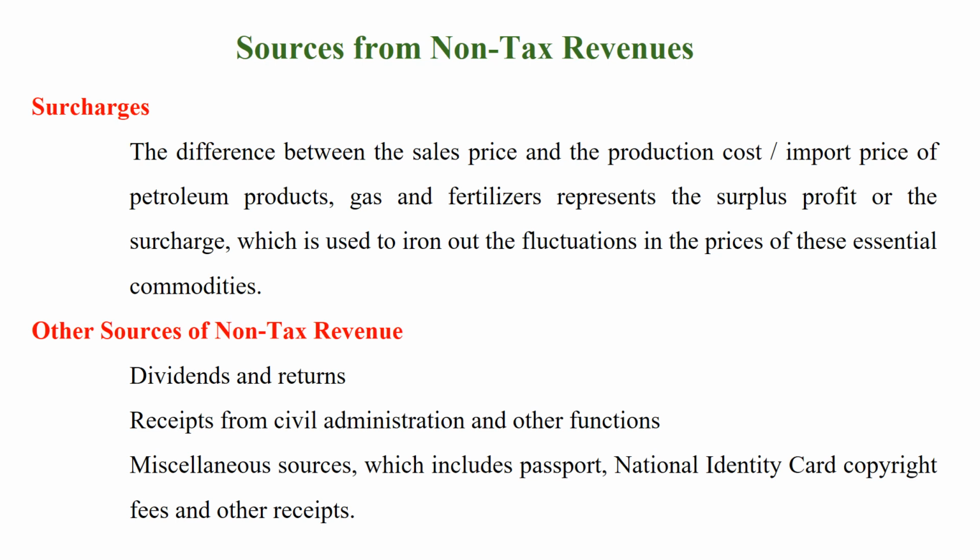Surcharges. The difference between the sale price and the production cost or import price of petroleum products, gas and fertilizer represent the surplus profit or the surcharges, which is used to iron out the fluctuations in the prices of these essential commodities. There are also some other sources of non-tax revenue like dividends and returns, receipts from civil administration and other functions, and passport fee, national identity card fee, copyright fees, and other receipts.